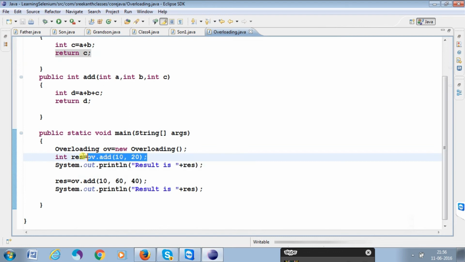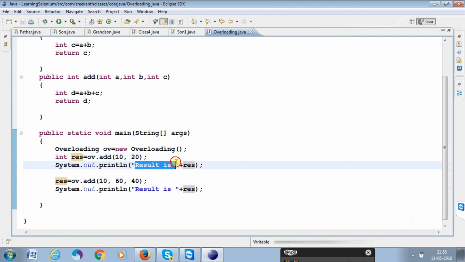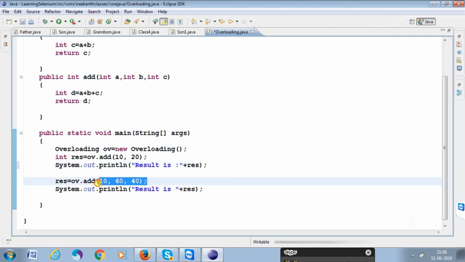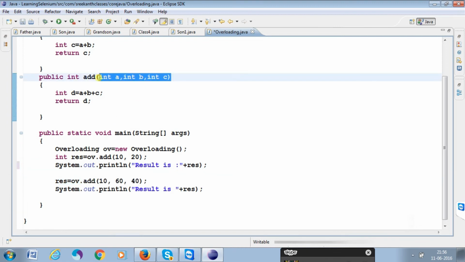That returned value I want to store in one variable. Now result is 30 will be coming, so I can print that result is 30. In the same manner, the call goes to the other method, because depending on the parameters it can find it. The method name is the same, so only the number of parameters identifies it.